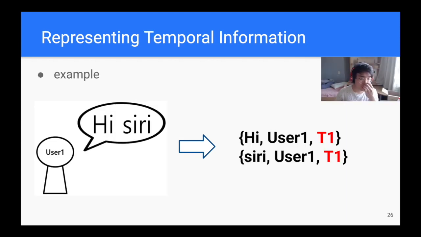Another method of improvement is to change how temporal information is represented within the model. In the same example as before, the words uttered by the user are put into a triple form, but as you can see in the example, there is information of the turn number, but there's no information on when the word was spoken within the turn. We believe that the order of words within a turn is very important to correctly understand the meaning.